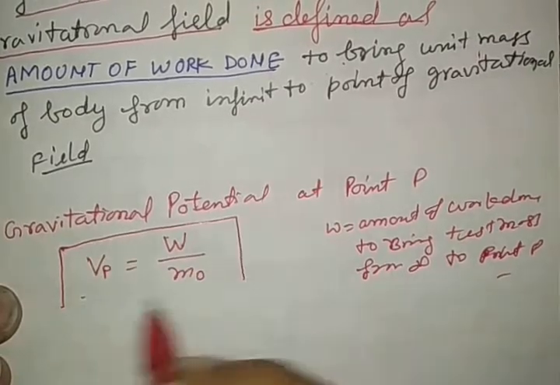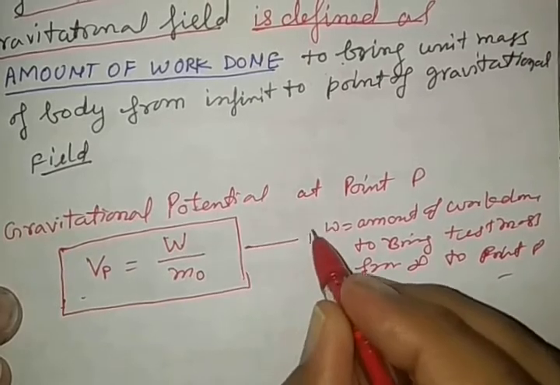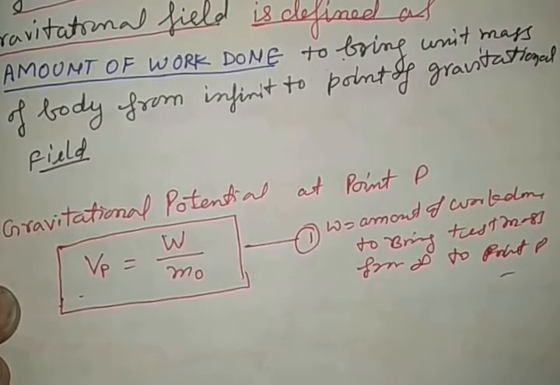Actually, it is a formula to calculate gravitational potential at point P, and it is represented by equation number 1.